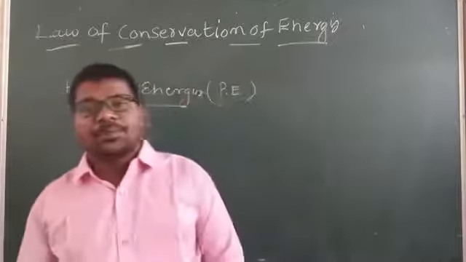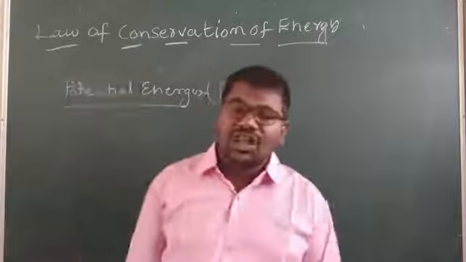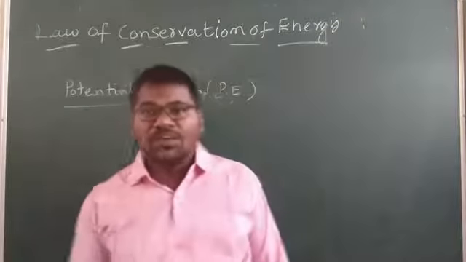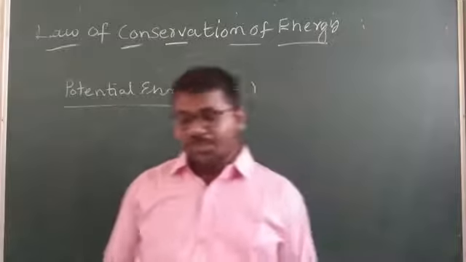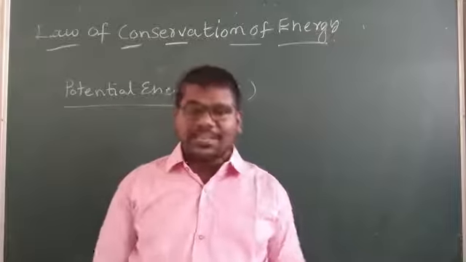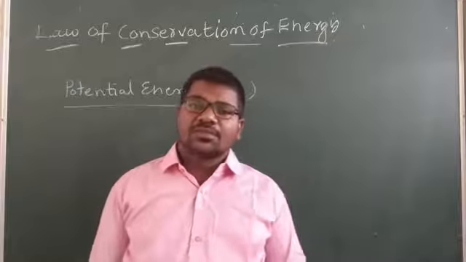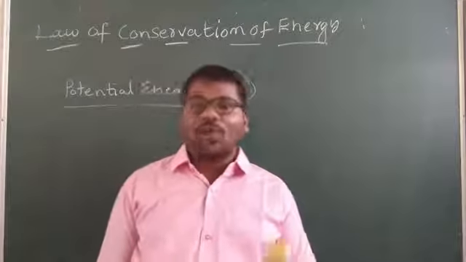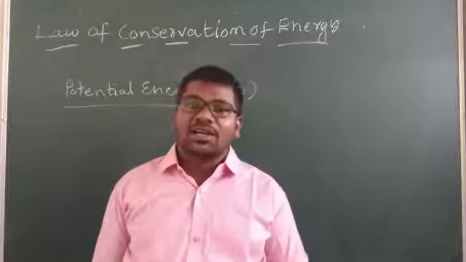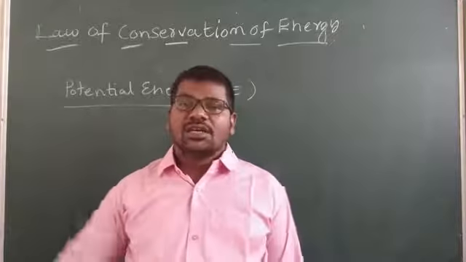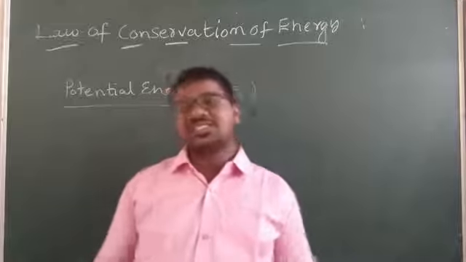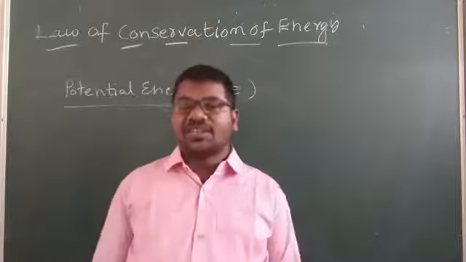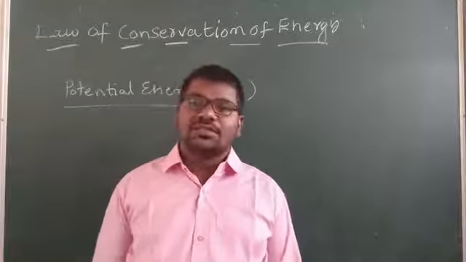A body gets potential energy by virtue of its configuration, my children. For example, an overhead water tank of water has potential energy, and a stretched elastic rubber or stretched spring has potential energy.